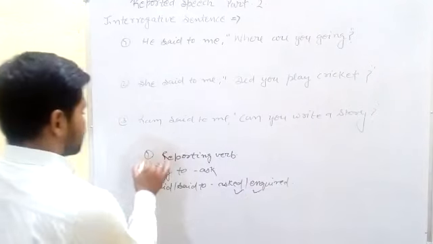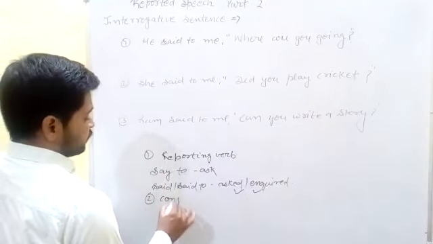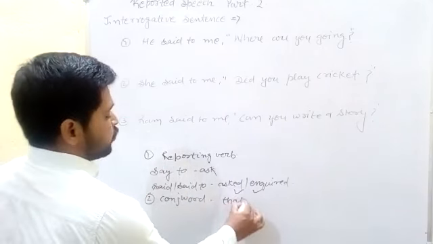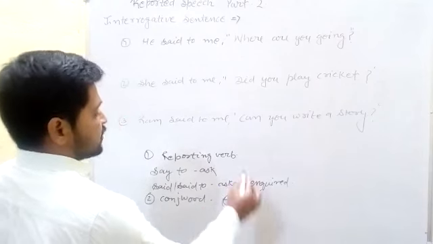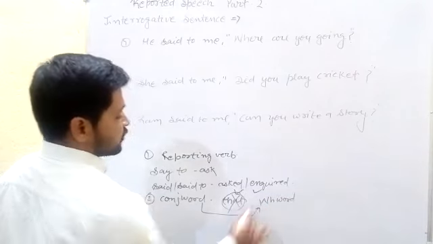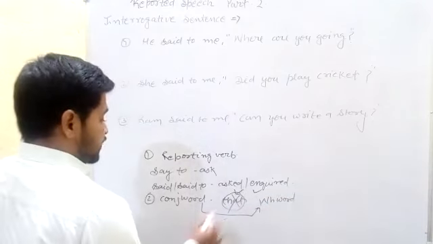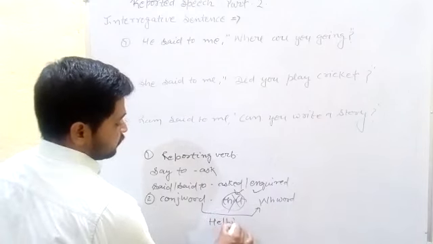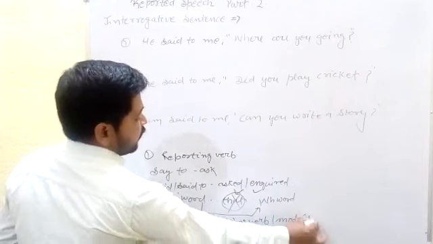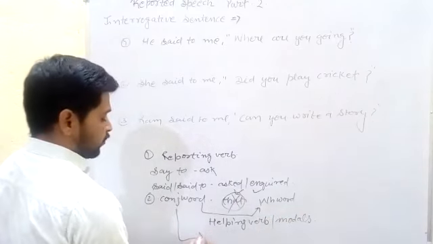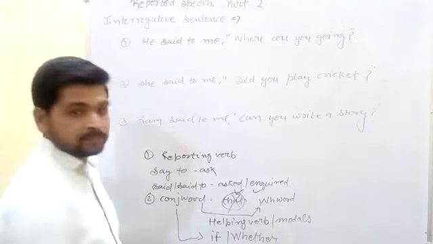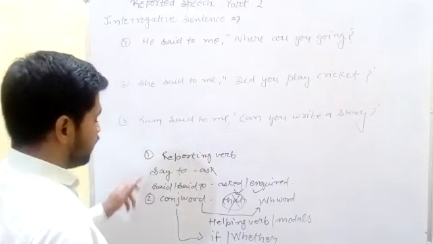The next important thing is the conjunction word. In a simple sentence we can use that, but in an interrogative sentence, if our sentence starts with any WH word, then our conjunction word is the same WH word. If our sentence starts with any helping verb or any modals, then there are two conjunction words: you can use if, otherwise you can use whether. Select one, both are correct. It is the second rule.